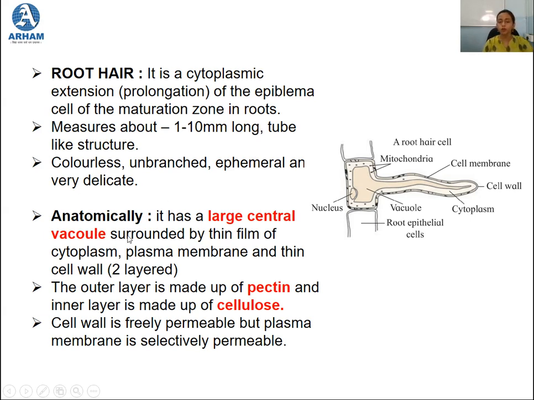Anatomically, it has a large central vacuole which is covered with cytoplasm and plasma membrane, and it has a thin cell wall, but the cell wall is two layered. The outer layer is made up of pectin and the inner layer is made up of cellulose. The cell wall is freely permeable in nature, whereas the plasma membrane is selectively permeable.